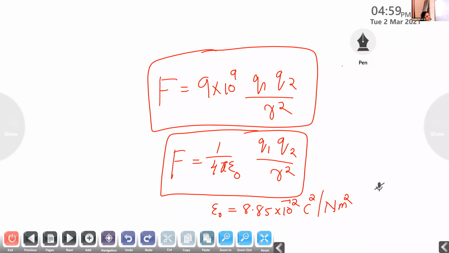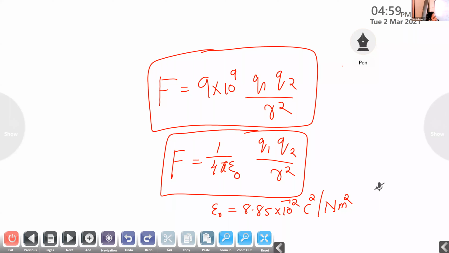Charging by friction, charging by induction, and charging by contact. Aditya, what do you mean by charging by friction? Rubbing of one surface against another surface, thereby the charge gets transferred.